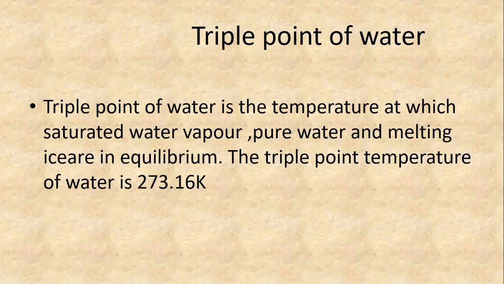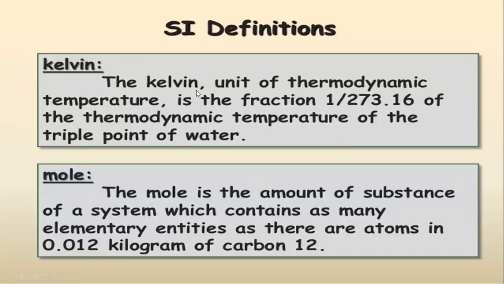When it is in equilibrium, the temperature is 273.16 Kelvin. So a fraction 1 by 273.16 of this is 1 Kelvin. So 1 Kelvin is the fraction 1 by 273.16 of the thermodynamic temperature of the triple point of water. And what is mole? The mole is the amount of substance of a system which contains as many elementary entities as there are atoms in 0.012 kilogram of carbon 12.